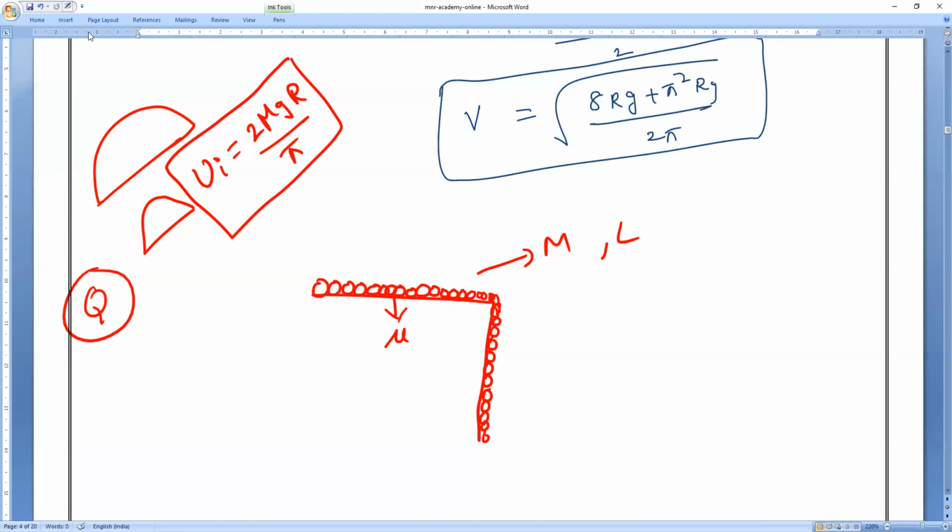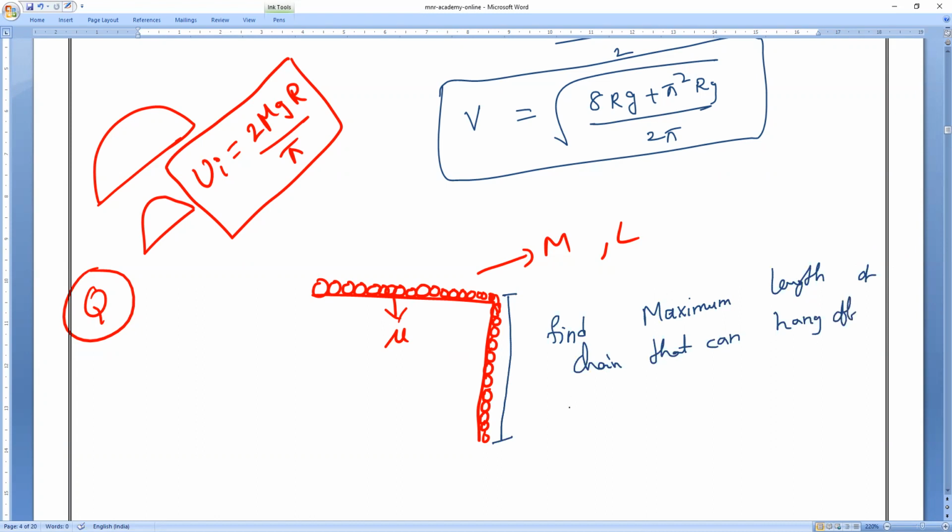Do you understand, everybody? Mu is there. So find the maximum length of chain that can hang off the table without slipping. That means we have to find this height, this length. Am I right, guys?